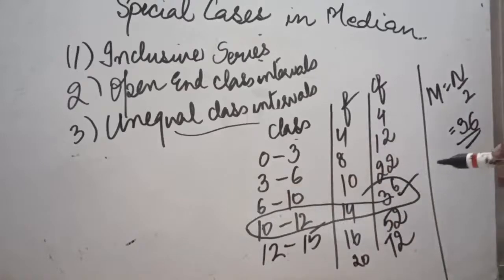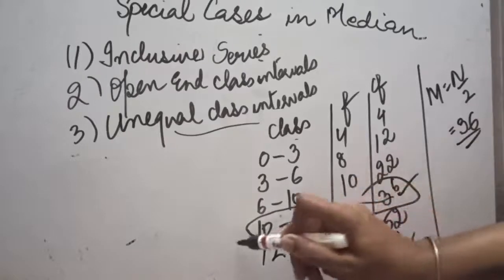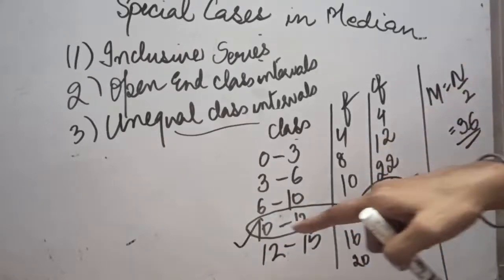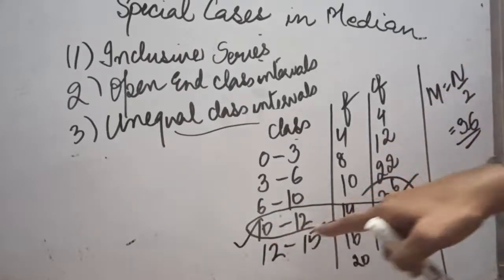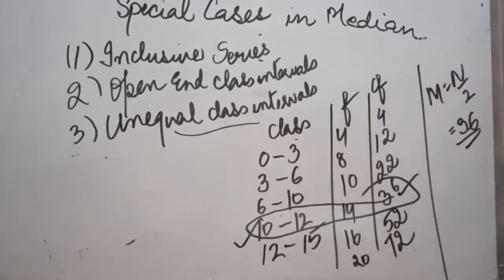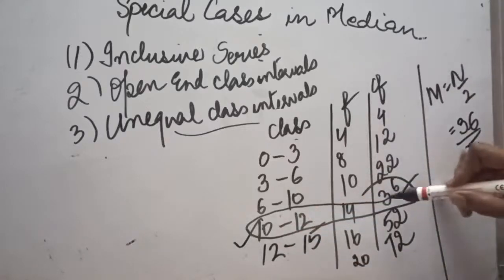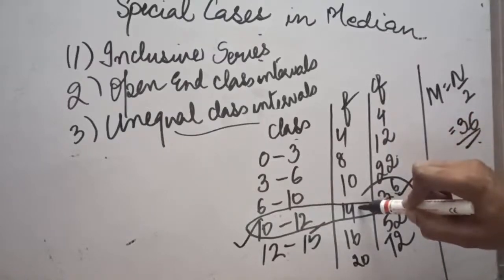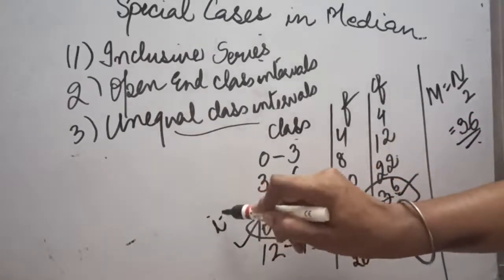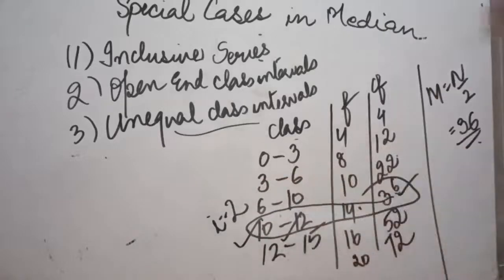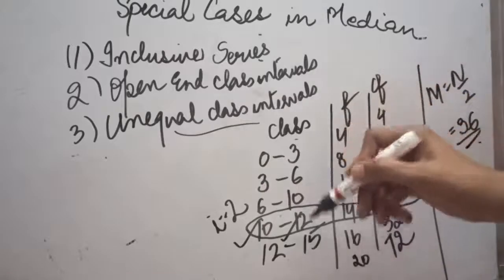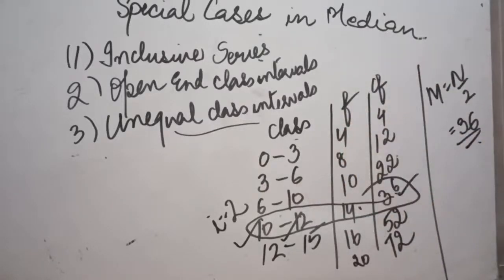So when I apply the next formula for the calculation of median, we will consider this class interval. We will write down that median lies in the 10 to 12 class interval. Now this is n by 2, this will be our CF, this will be our F, and I will be 2, because we have to see the difference of the selected class interval only. We need not bother about the differences of other class intervals. So you just keep the question as it is, and the selected class interval's difference will be considered as I.